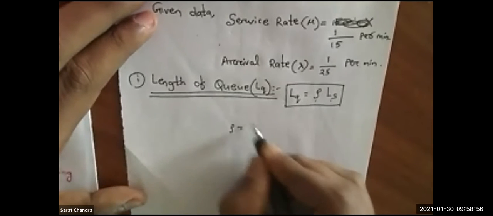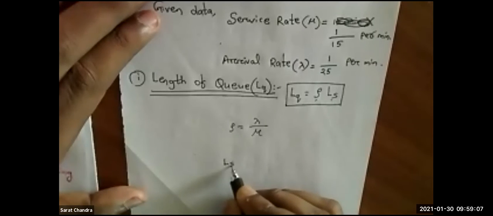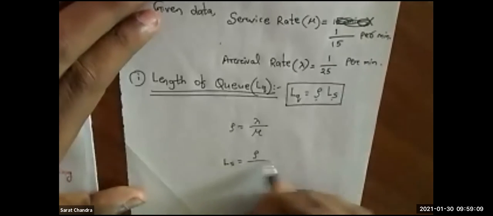Rho equals lambda divided by mu. And what is the formula of LS? LS equals rho divided by 1 minus rho. So these two things I will calculate, and these two values I will put over here and I will get the length of the queue.